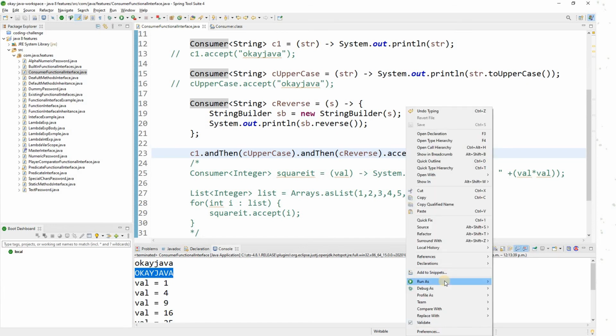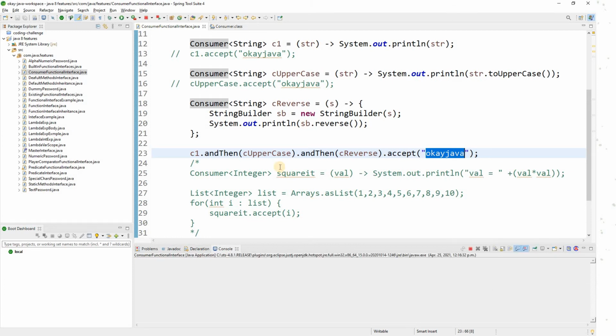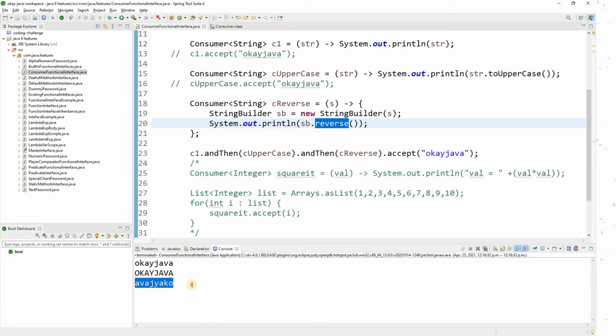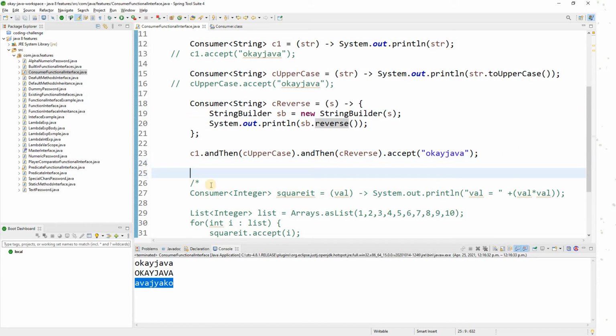Okay, now let me run this Java application. So what is the result? The first consumer prints the string as is, correct? The second one prints the string in uppercase, that you see here, and the third one reverses the string. My string is OK Java, and now it is in reverse order. So the point is, by using the function called andThen, you can join multiple consumers and apply multiple consumers on a single input value, on the same input value.